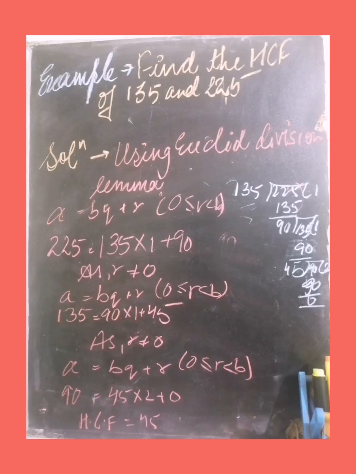In our third step, dividend is 90 while divisor is 45. Quotient is 2 and remainder is 0. Now we conclude that the remainder is 0, so the HCF of 135 and 225 is 45. This is how we will do Euclid division lemma HCF questions. It is the first question of the first exercise of chapter 1. We can do it very easily. So that is for today.